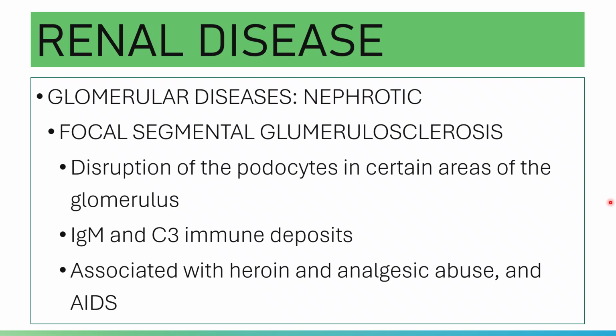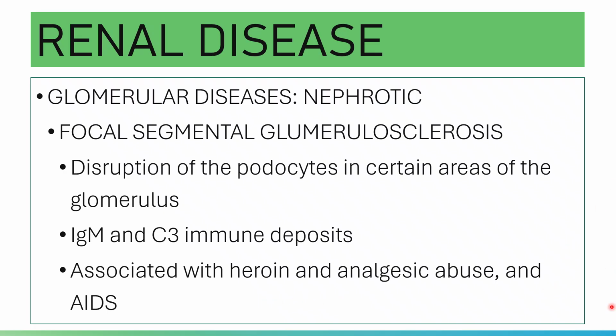And since it can be secondary to another disease or caused by a drug, it is associated with abuse of heroin, analgesics, and hepatitis, as well as HIV viruses.